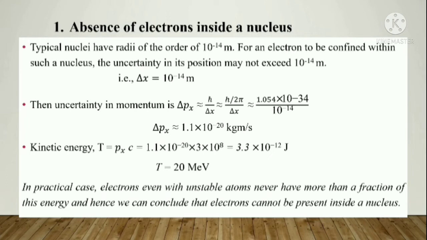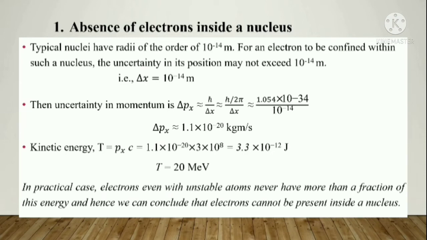In that sense, for that electron, delta x is considered as 10 raised to minus 14 m. So the delta x value is 10 raised to minus 14 m. So if I get delta x, I can substitute it in our uncertainty principle equation. The uncertainty principle equation relating position and momentum is delta x dot delta px greater than or equal to h cross by 2. But in the practical sense, this is an application level, so we need to take the equation related to practical calculation. So our equation will be delta x dot delta px, and I will take the equation as approximately equal to h cross.